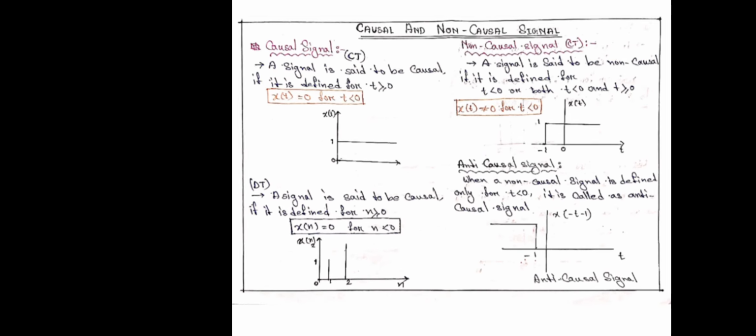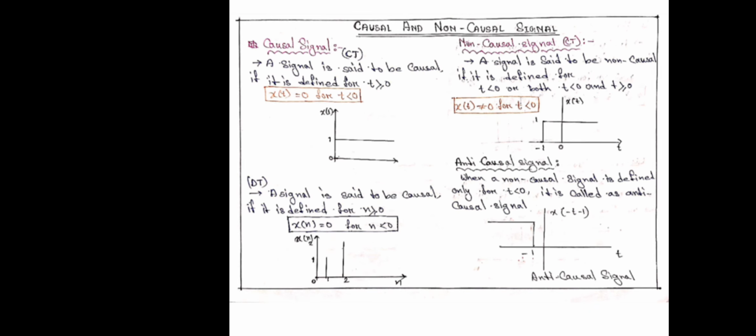Similarly, a discrete signal is causal if x of n is equal to 0 for n less than 0. For causal signal, the value is greater than 0, so the graph is always on the positive side.